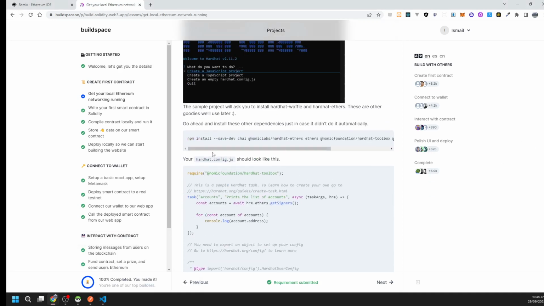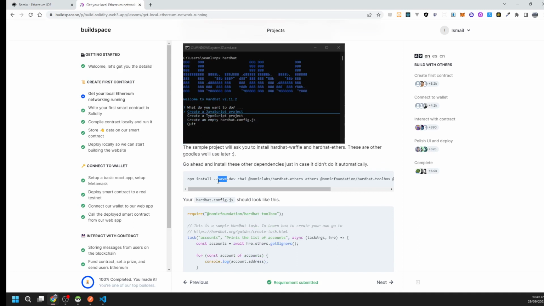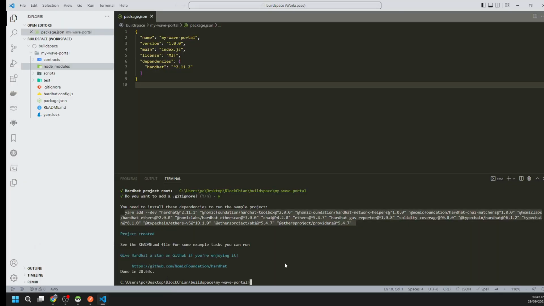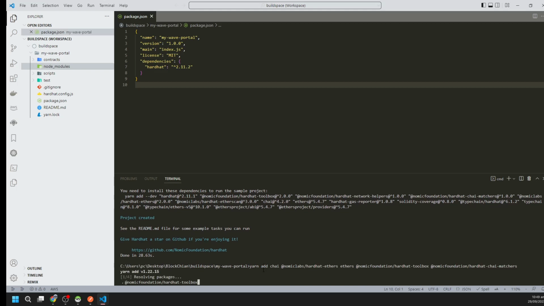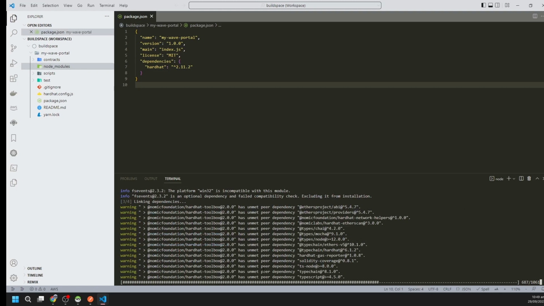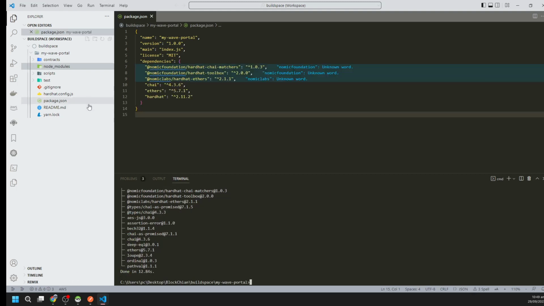So let's follow buildspace, then we will see if any error comes, and then we will solve it. Yarn add.